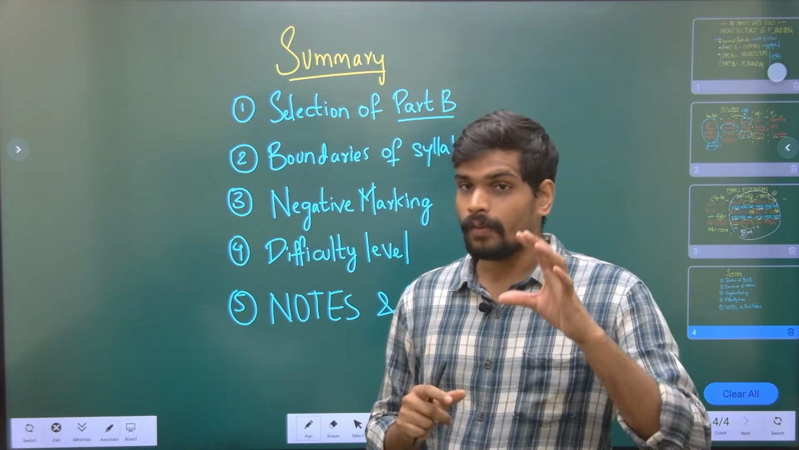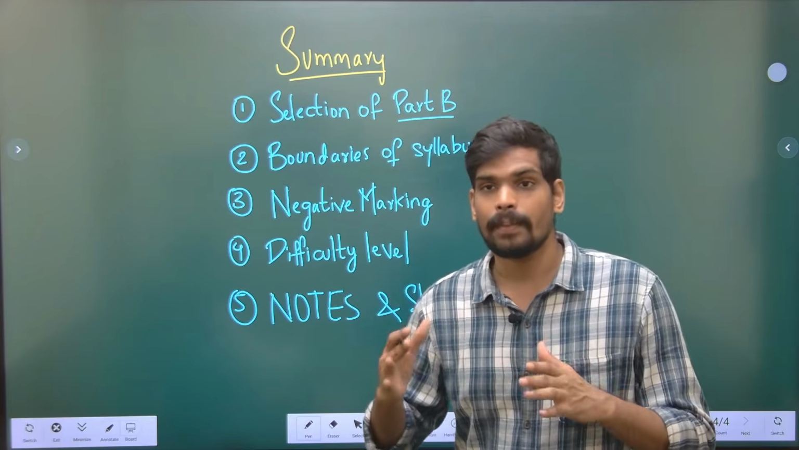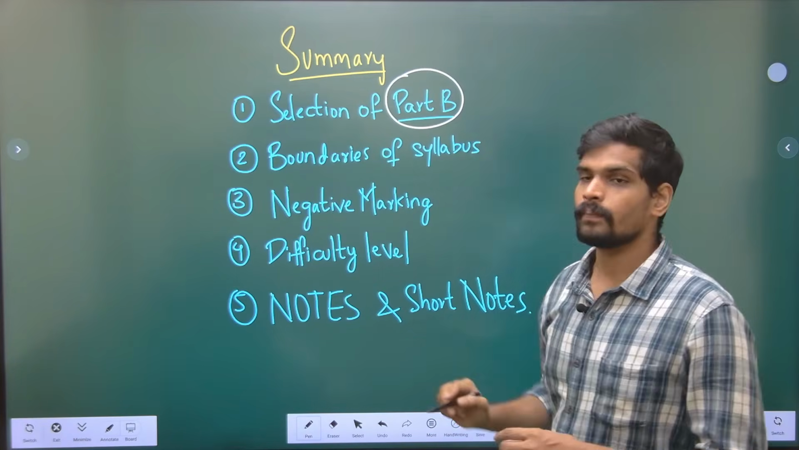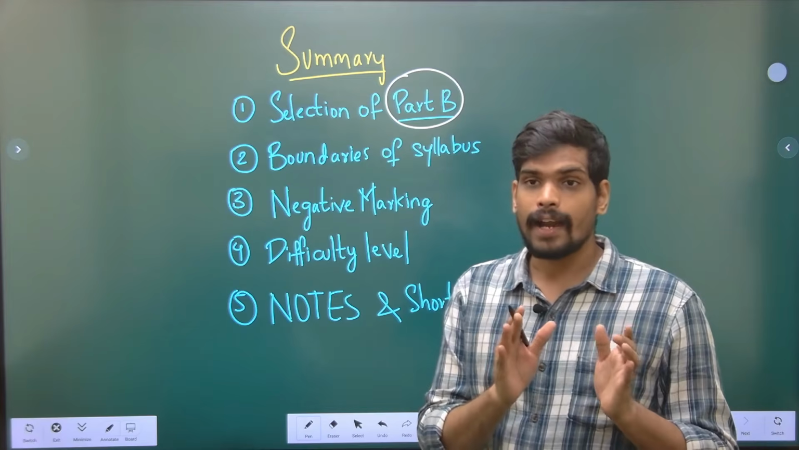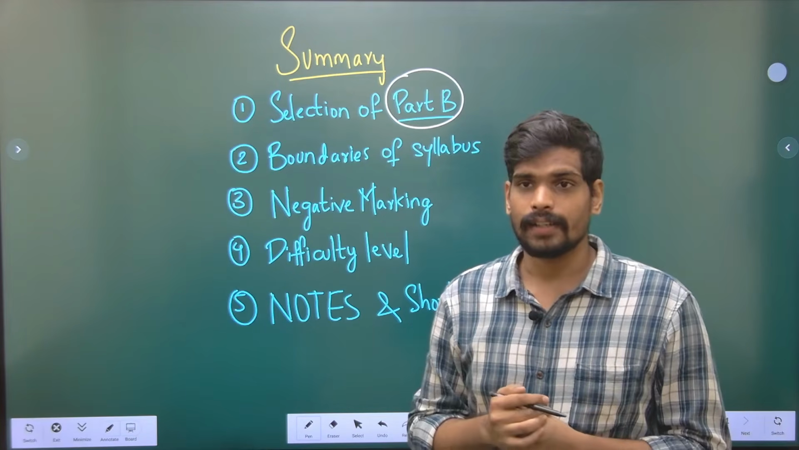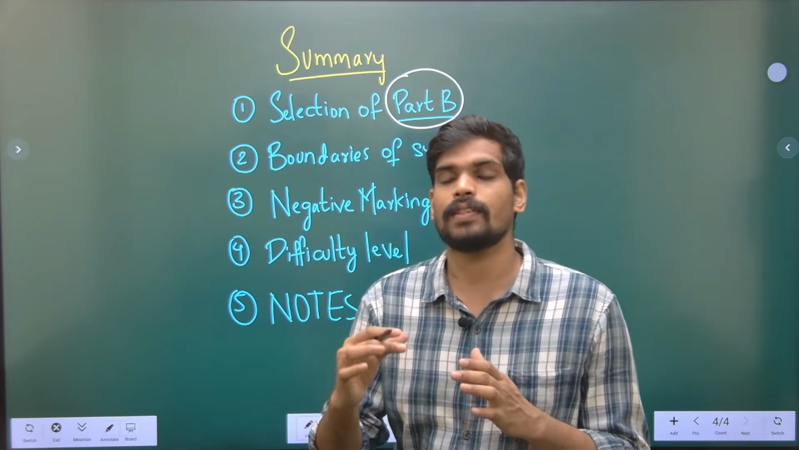Before we end this video, let us have a brief discussion on the summary of the points. Point number 1, the selection of part B. There is part B1, architecture, and part B2, that is planning. Which part to select is a decision which you take